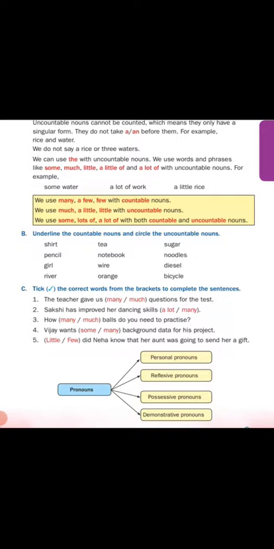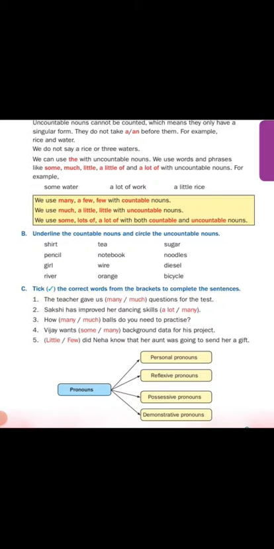I need a little rice. When the mother asks how much rice do you want? I want a little rice. Like that we can tell. We use many, a few with countable nouns. We use much, a little with uncountable nouns. We use some, a lot of, lots of with both countable and uncountable noun.